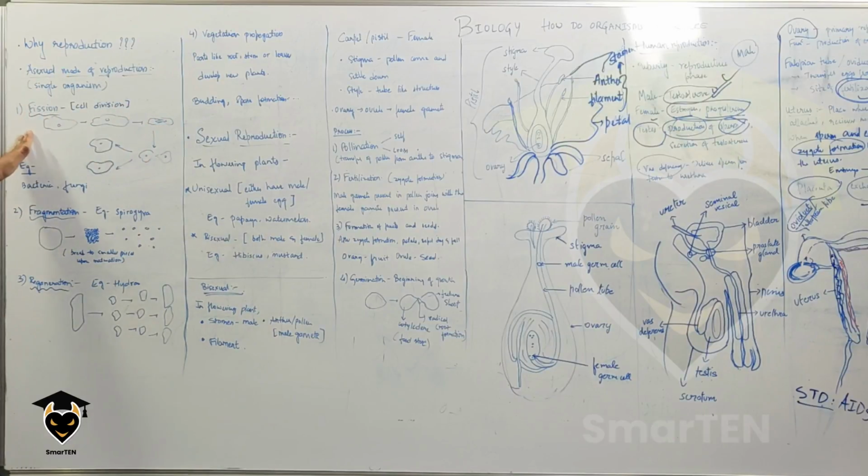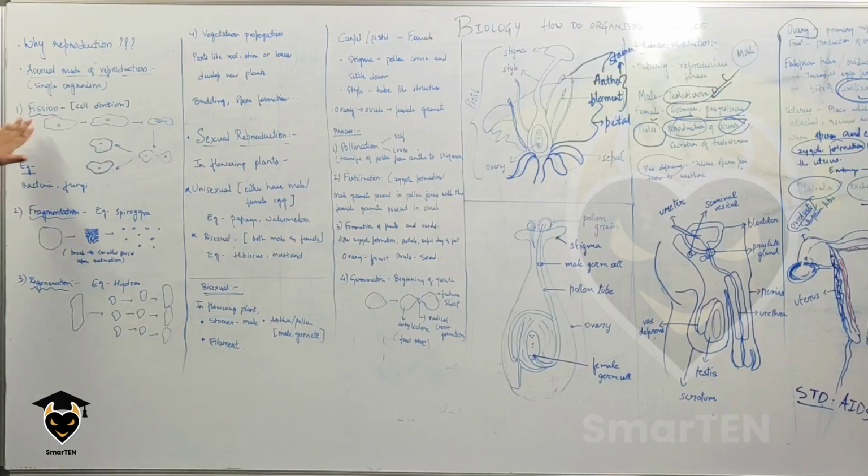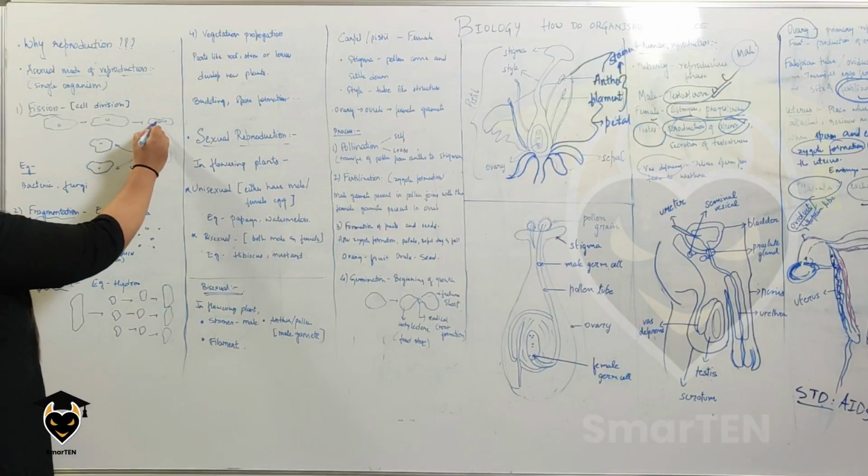The first kind of method is fission. In general, what does fission mean? It's basically breaking up of something. So what is happening here is you have a basic cell, and the cell goes through cell division, or fission.